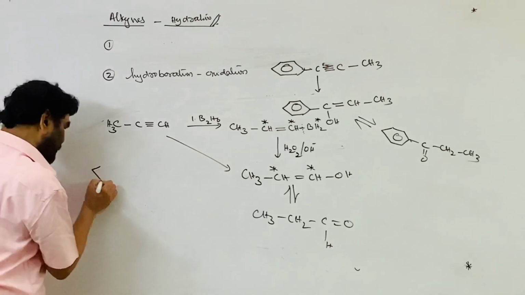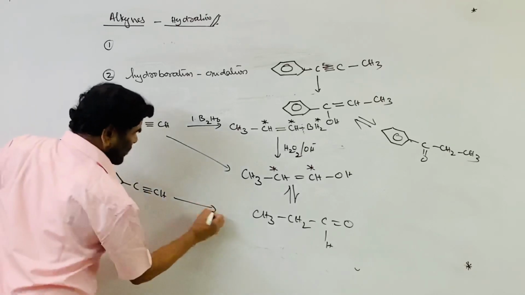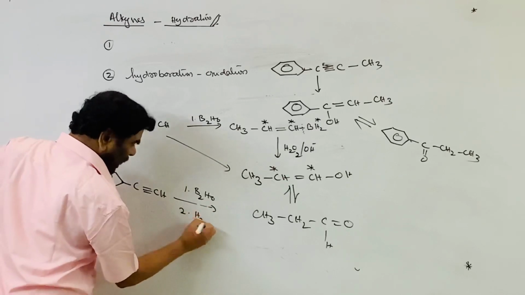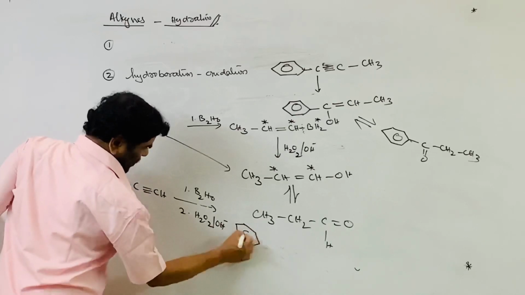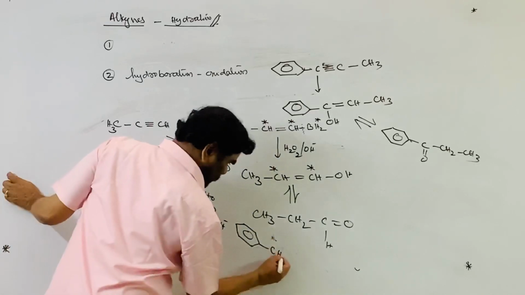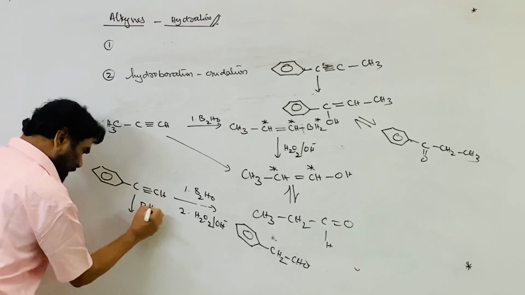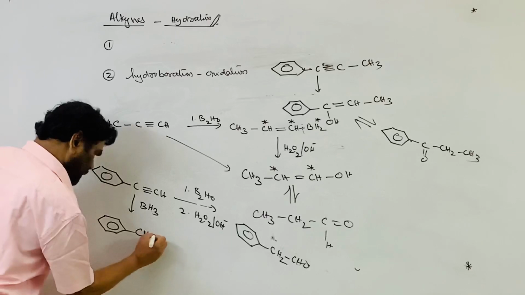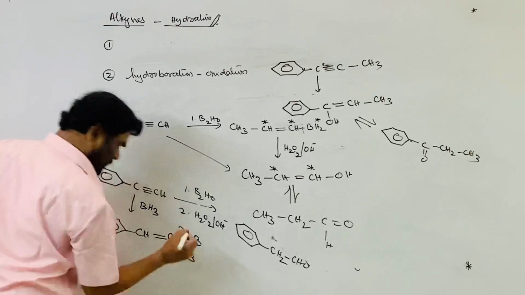Suppose you take phenylacetylene: one, treat with B2H6, two, treat with alkaline hydrogen peroxide. This gives the CH2, CHO aldehyde. Here the addition takes place, BH2 is added, and this is formed, double bond CH, B, taken thrice.